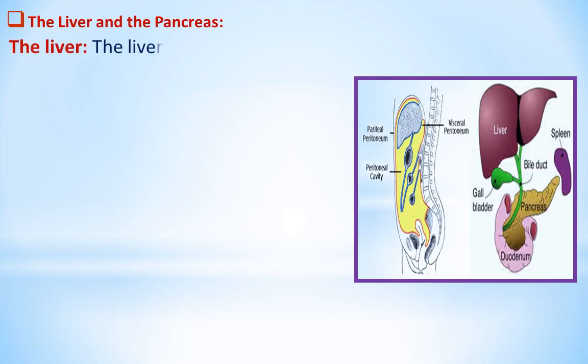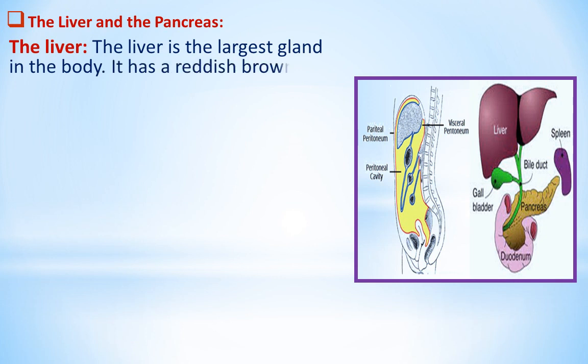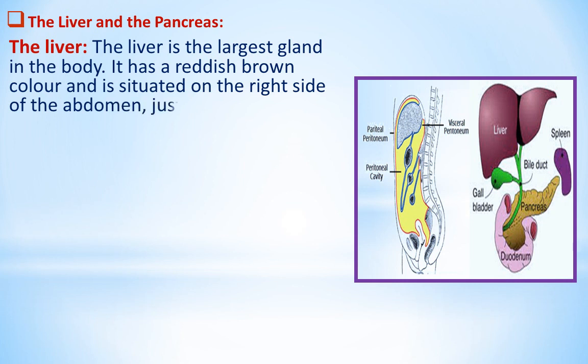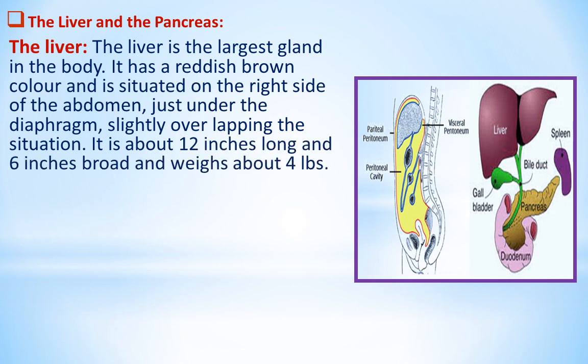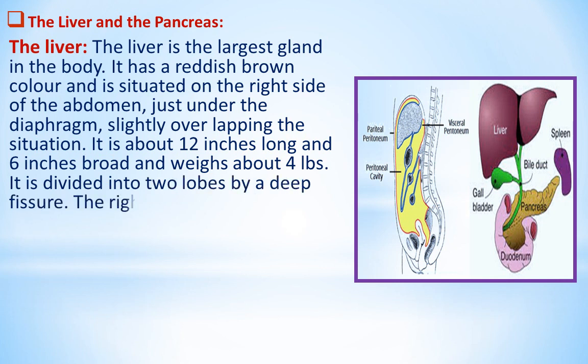The liver and the pancreas. The liver is the largest gland in the body. It has a reddish-brown color and is situated on the right side of the abdomen, just under the diaphragm, slightly overlapping the stomach. It is about 12 inches long and 6 inches broad and weighs about 4 pounds. It is divided into two lobes by a deep fissure. The right lobe is bigger than the left.